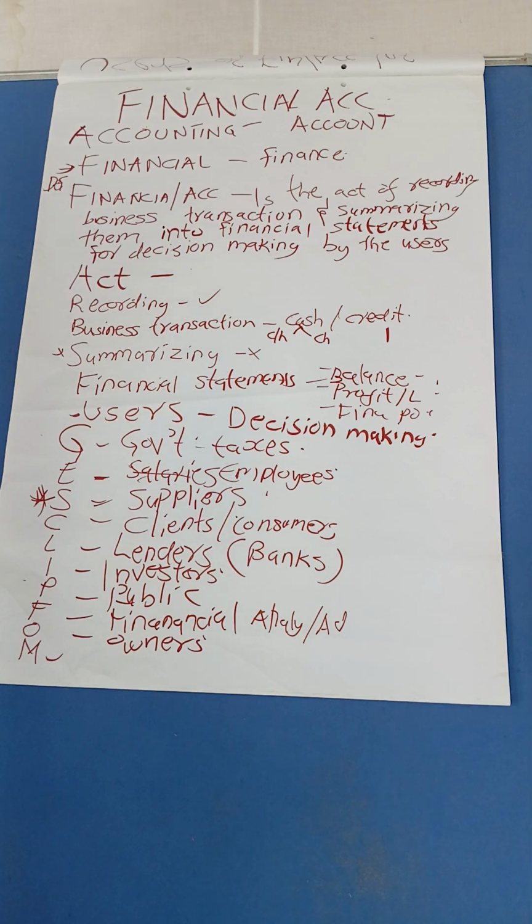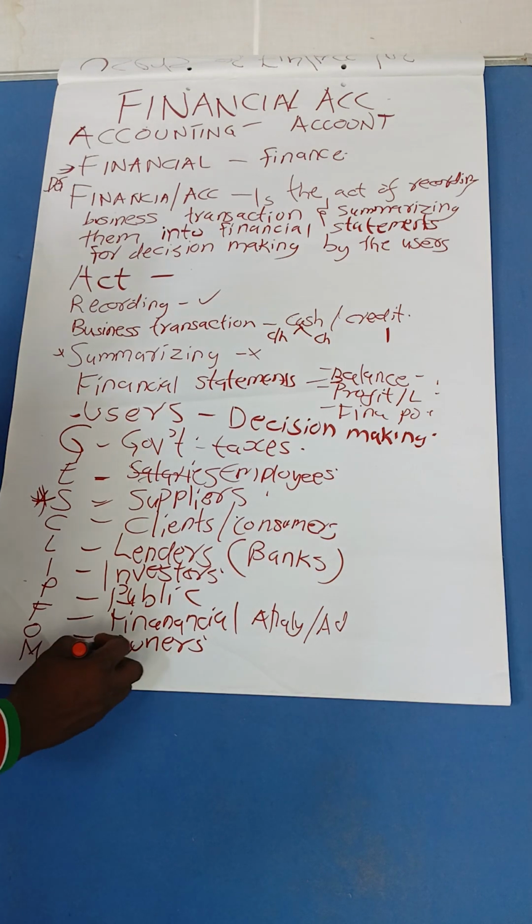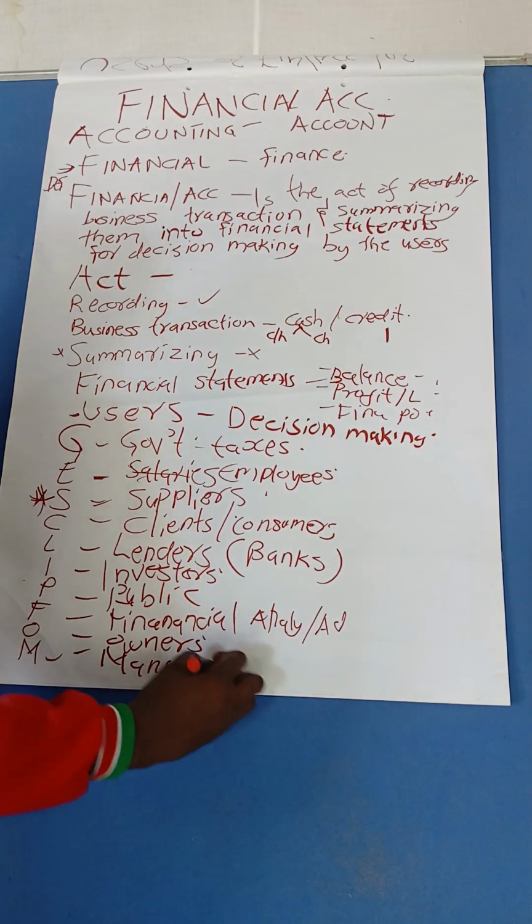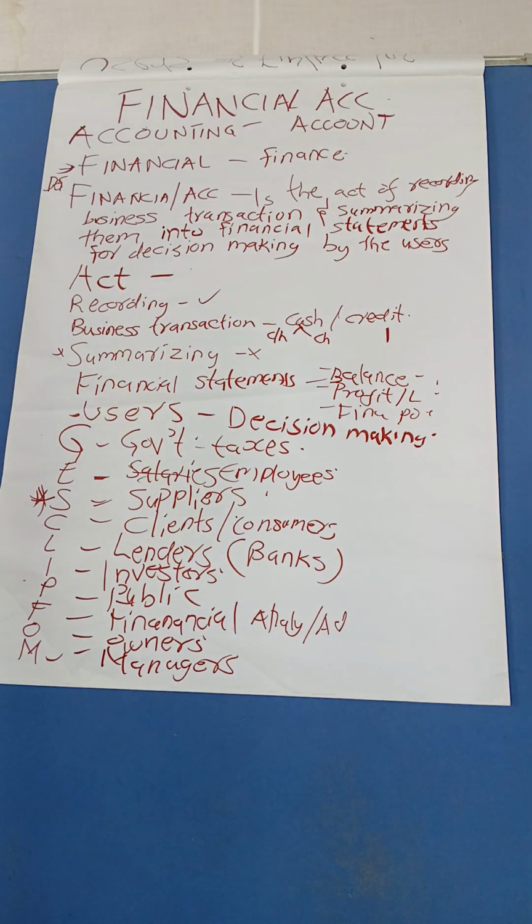They can be able to tell if they are doing good in the business or they can venture into another business. Then we will finish with managers. Managers, in this case, need accounting information so that they can see the plan that they have designated to that business or activity. Is it yielding a profit?